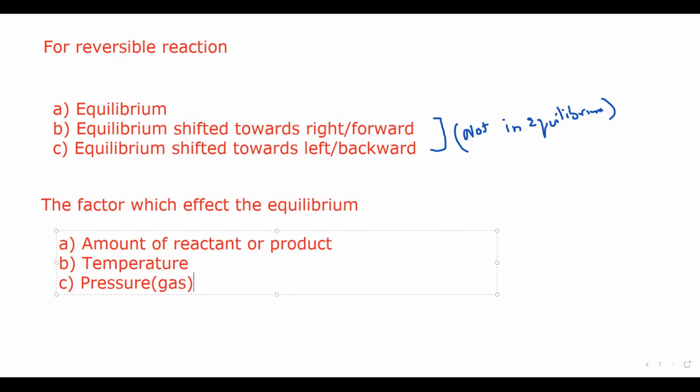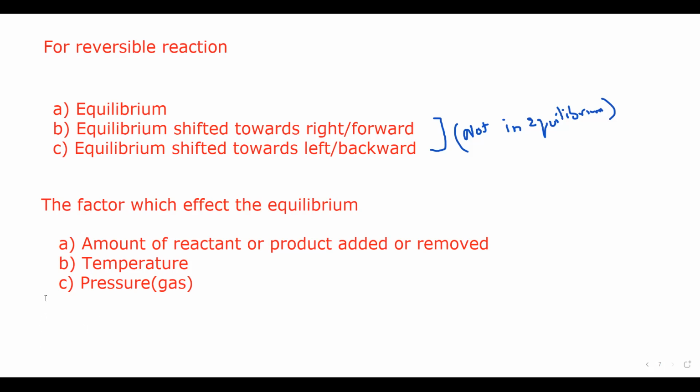Number one, the amount of reactant or product added or removed, that can affect the equilibrium. Number two is the temperature. When we change the temperature, the equilibrium can be affected by change in temperature. And number three is pressure, and that pressure is only valid for gases. Like if we have either one or two gaseous reactant or product, then only the pressure will affect the equilibrium.